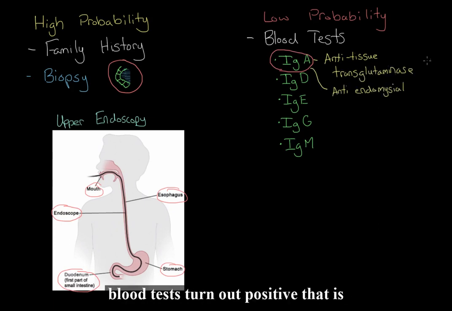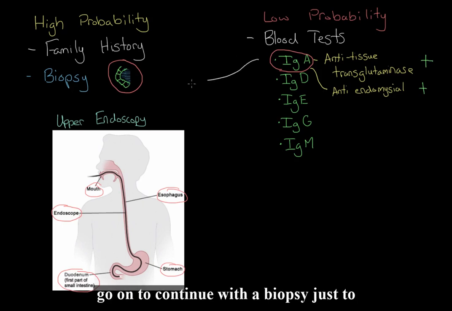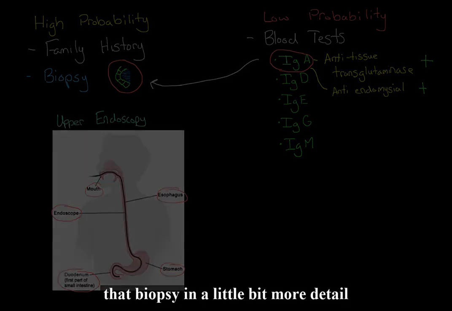If these blood tests turn out positive, that is, you have these antibodies in your system, then there's a chance that you may have celiac disease. So then the doctor may go on to continue with a biopsy just to confirm things. Now let's take a look at that biopsy in a little bit more detail.